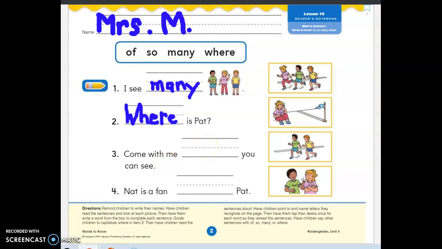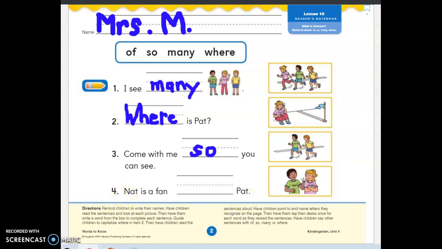Right, how do we spell so? S-O. And do they need to be capitalized? No. They can be lowercase. So lowercase s goes under the dotted line. Lowercase o goes under the dotted line. Good job. Number 4. Nat is a fan, blank, Pat.